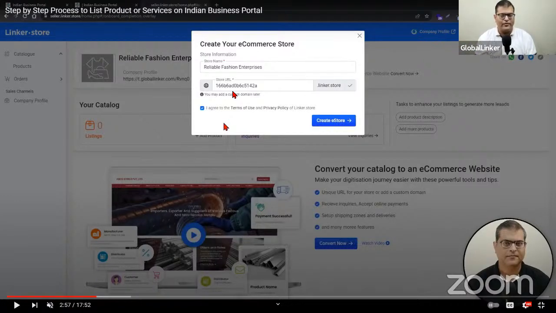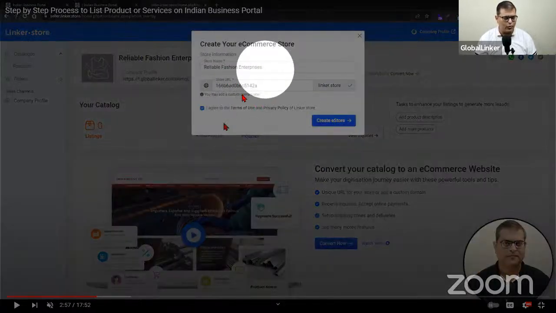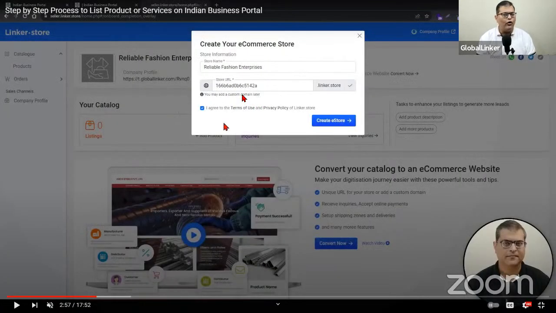So that's where you should firstly delete what the system has created for you, and you should ideally type your business name, unless you are dealing in a popular brand. In that case, it can be the brand name as well, but for most businesses, it will be the business name, right? So what you have to do here is replace this code with your business name. Don't add space in between, and it should be all small characters. So all small characters without space. Just type your business name. You have to be only conscious of the fact that it can be only 25 characters. So in case some modifications are required, you can do that. And then you can click on create store.